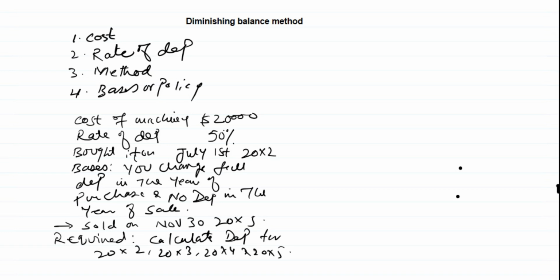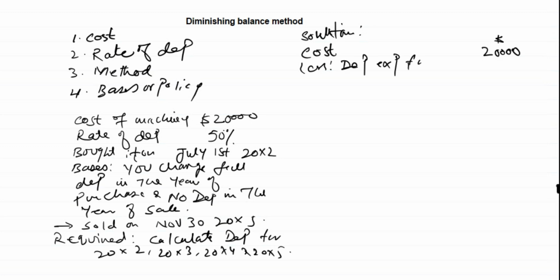Now we will see how to attempt this question. Solution. What is the cost of the machinery? That is $20,000. For the first year, depreciation expense for 20x1.